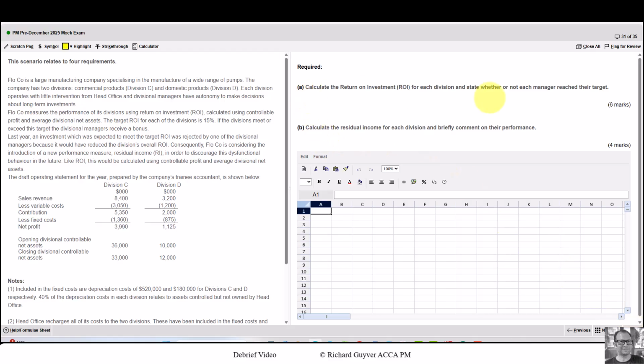I always think it's worth reading the questions that you're given, the requirements, and seeing if there's any easier marks to get. Here we've got an ROI calculation for each division, and then we need to state whether or not each manager reached their target. Don't forget that second bit. Calculate the residual income for each division and briefly comment on their performance.